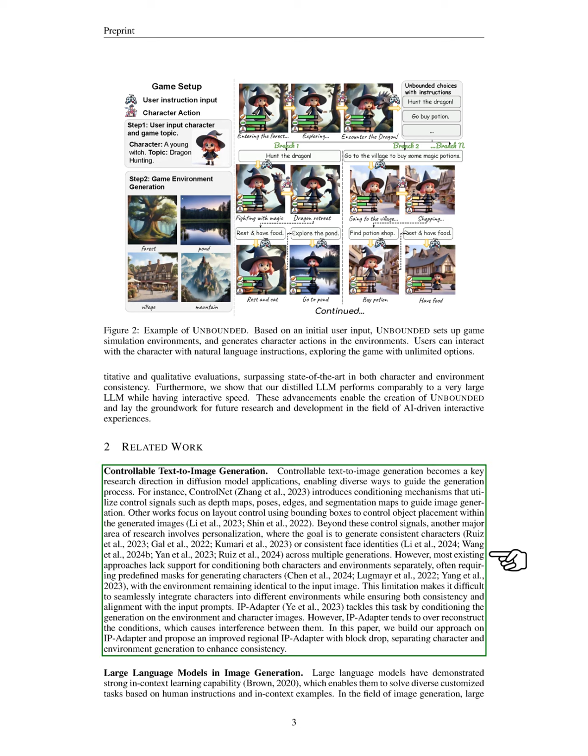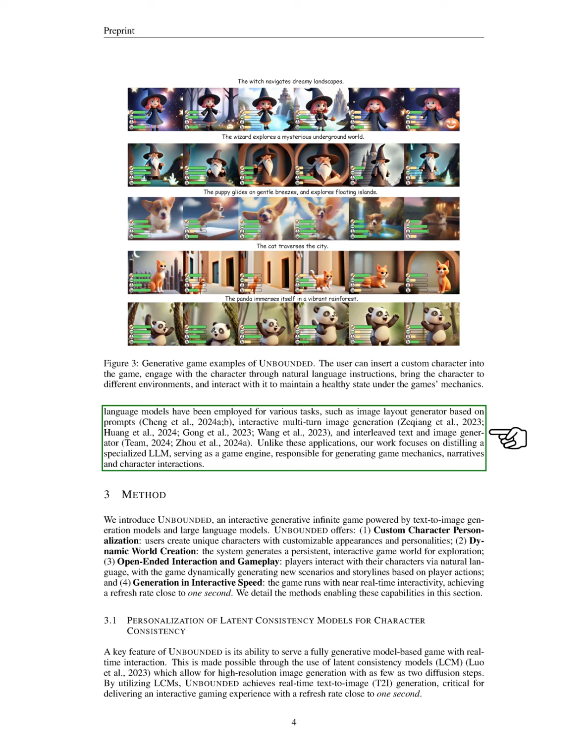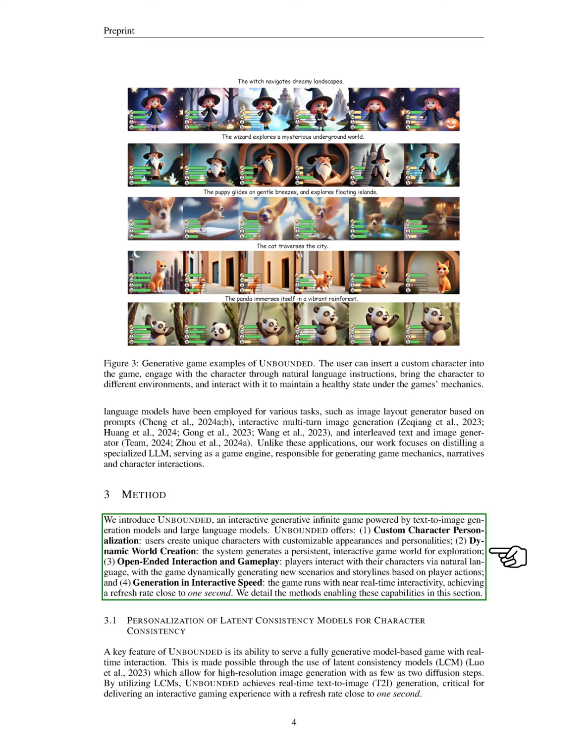Section: Large language models in image generation. In this section, we explore the use of large language models in image generation, highlighting their strong ability to learn from context. These models can tackle various tasks, such as generating image layouts from prompts and facilitating interactive image creation. Our focus, however, is on developing a specialized language model that acts as a game engine, generating game mechanics, stories, and character interactions. We introduce Unbounded, an interactive and endlessly generative game that utilizes text-to-image models and large language models.